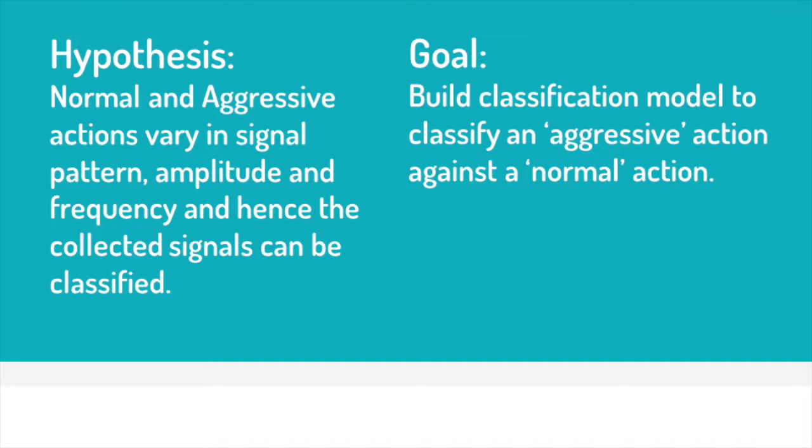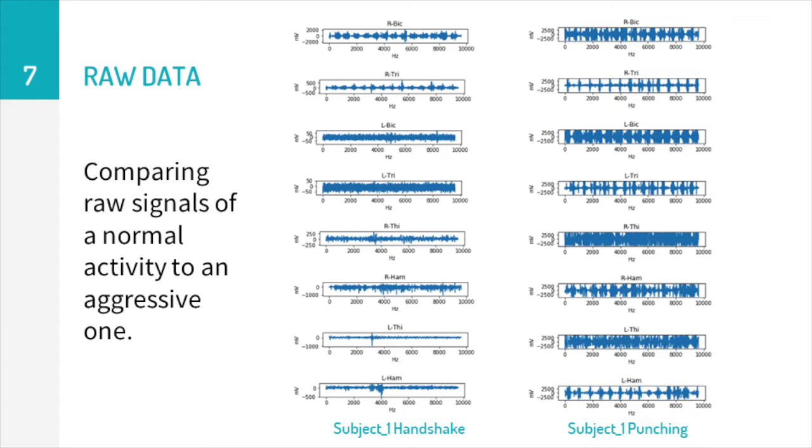Our hypothesis is that normal and aggressive actions vary in signal pattern amplitude and frequency, and hence the collected signals can be classified. Our goal is to build a classification model to classify an aggressive action against a normal action. We first compared raw signals of a normal activity to an aggressive one. And here we see the activity of handshaking versus punching.